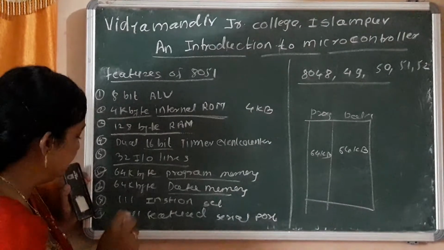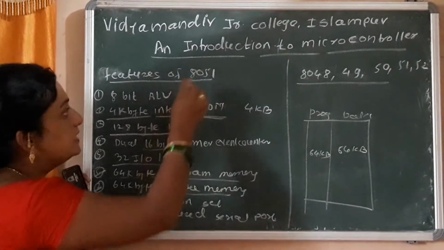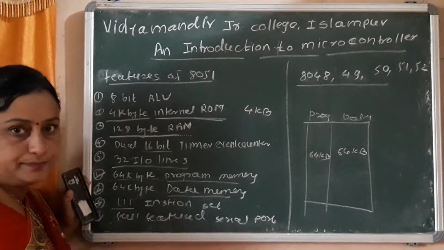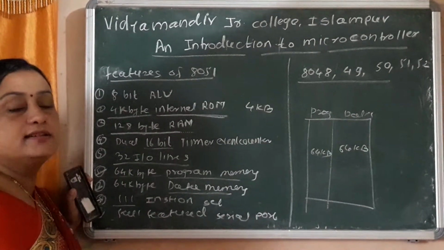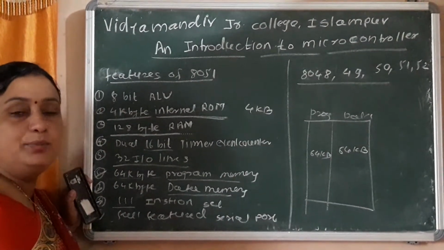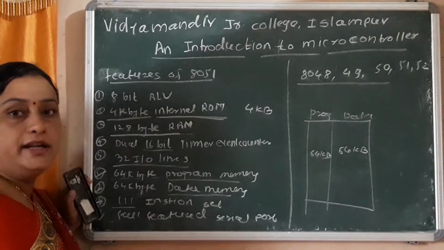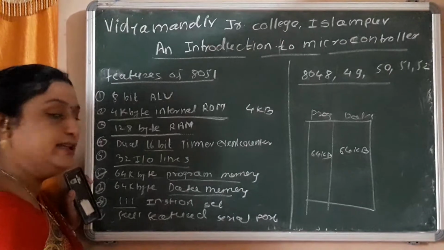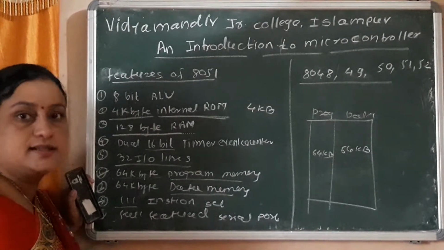Next, this microcontroller has a 111 instruction set. In the second chapter, instruction set and programming with 8085 microprocessor, we discuss the number of instructions.